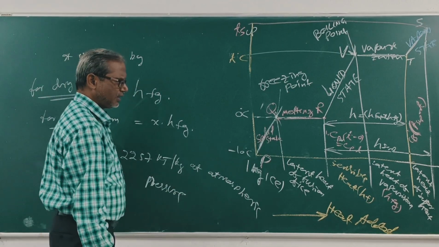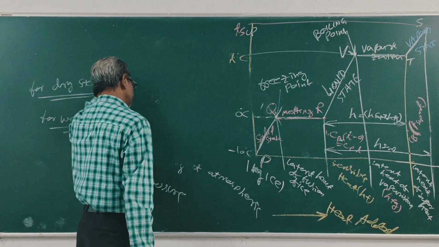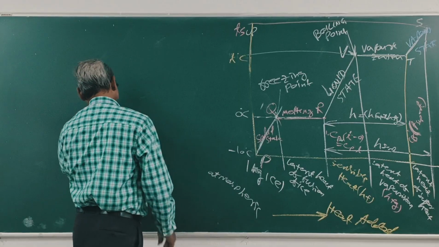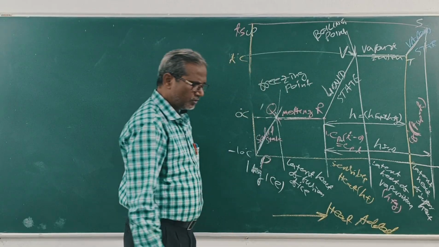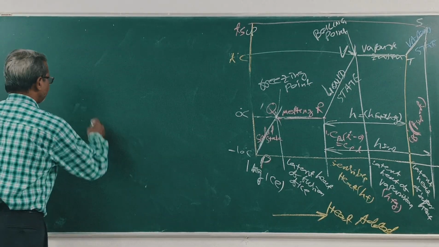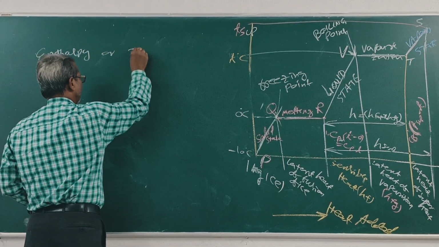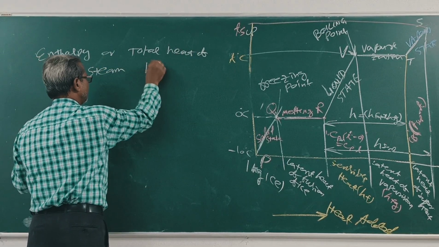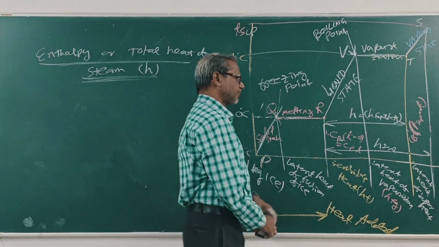Clear? Next, enthalpy or total heat of steam, H. What is H equal to?